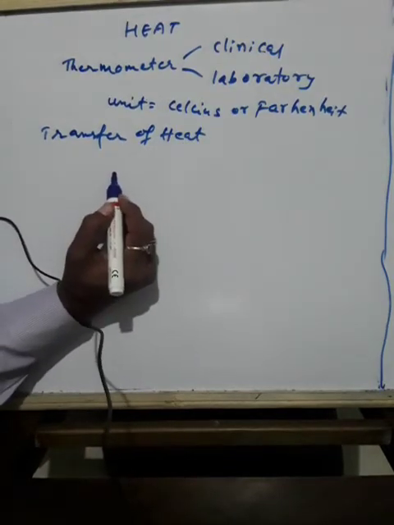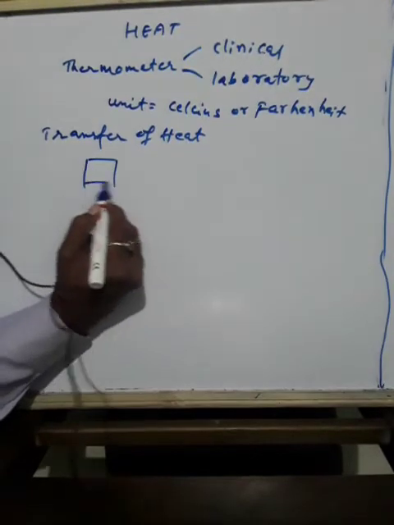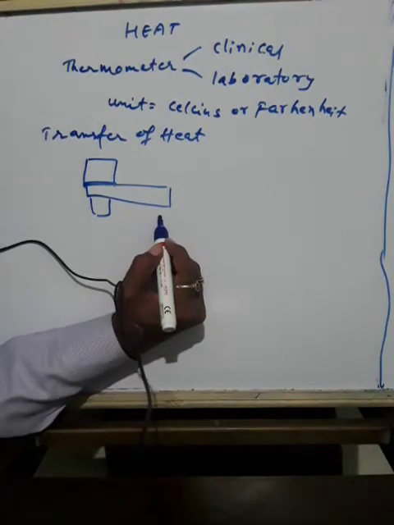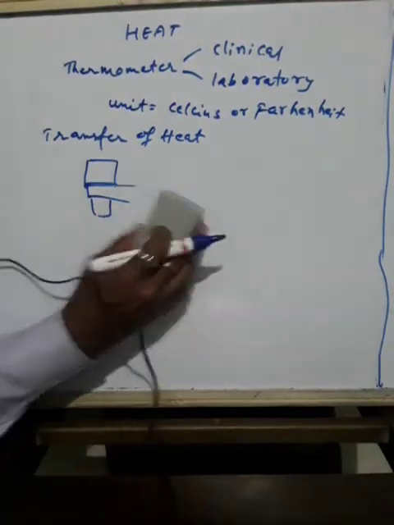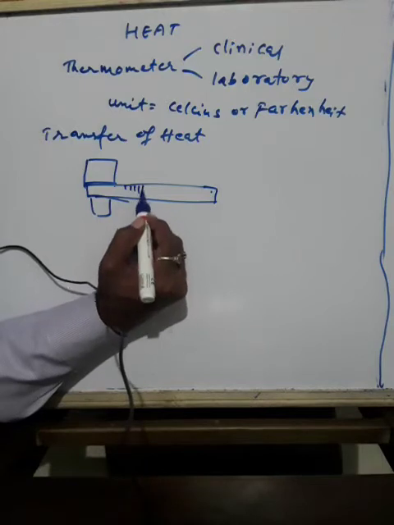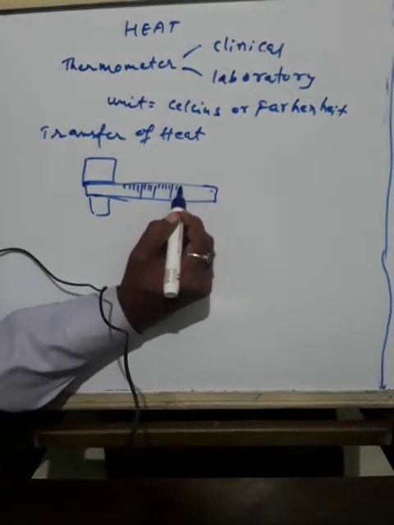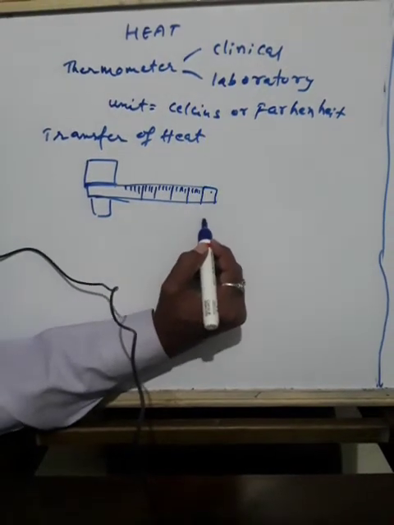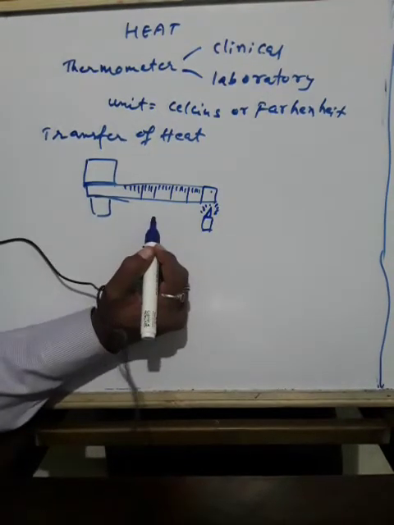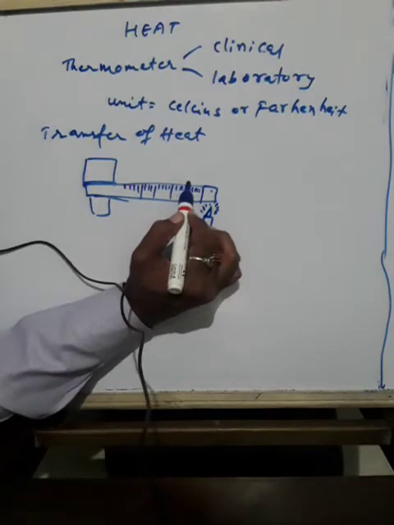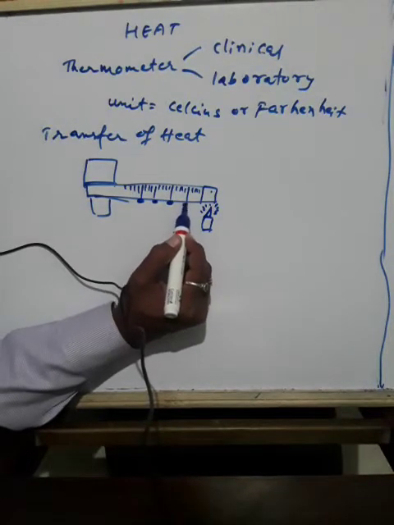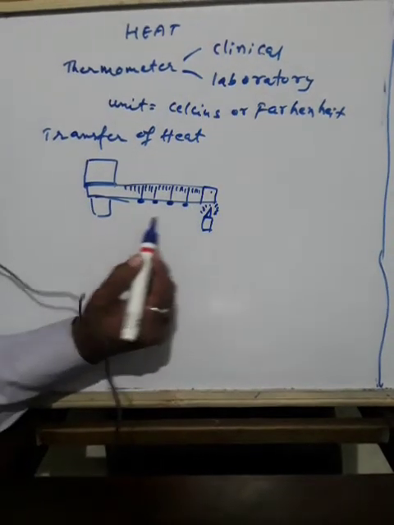One example you might already have discussed: you take a roller or scale, and at this end you fix one candle, heat. Here you can attach some substances, like candle wax also is possible. So when you start heating,